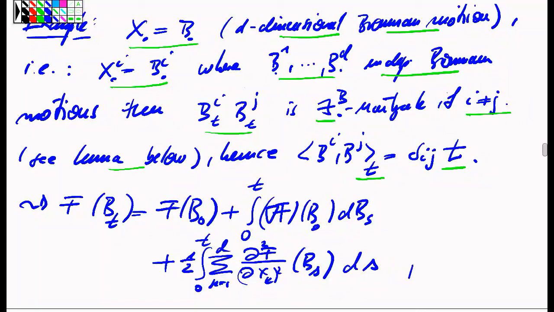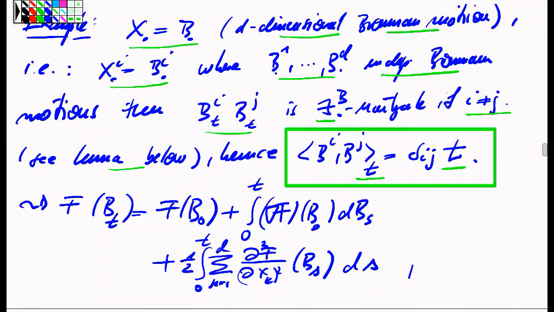So in other words, these brackets which appear in the Ito lemma for all different coordinates, they all disappear except when we deal with brackets which deal with identical indices. So let me say it again: the bracket of the coordinates of Brownian motion is zero unless the two coordinates happen to be the same, and in this case the bracket, of course, is just the identity as a function of time.